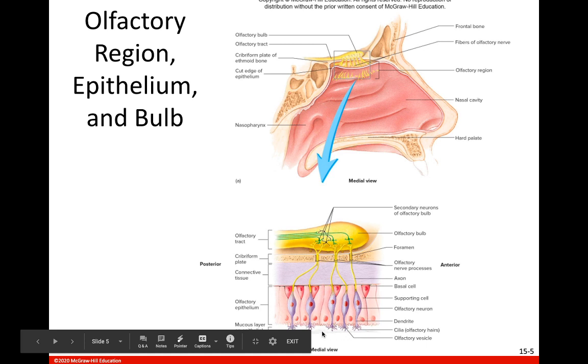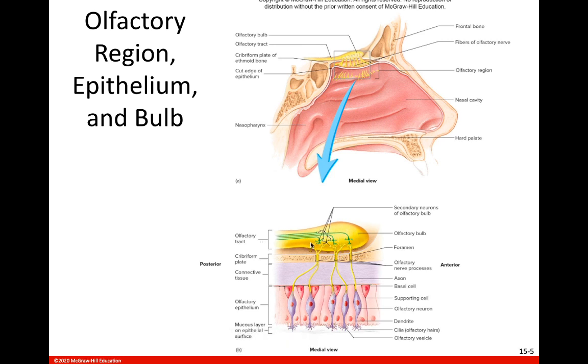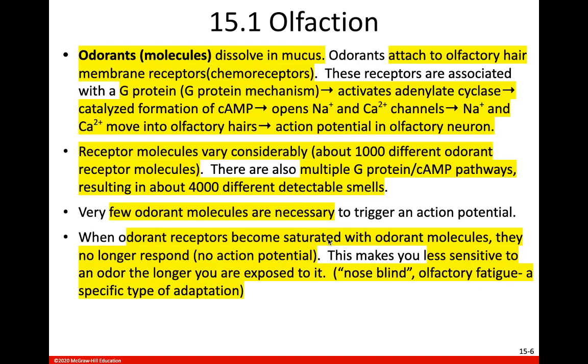There's a clear layer here. You can see that is going to be the mucus. The olfactory vesicles contain those cilia that are embedded in that mucus. The odorant molecules will dissolve in this mucus, bind to these olfactory hairs on this olfactory neuron. This will end up generating an action potential in this olfactory neuron, which will then be carried up these olfactory nerve processes to the olfactory bulb, which is on the inferior portion of the cerebrum.